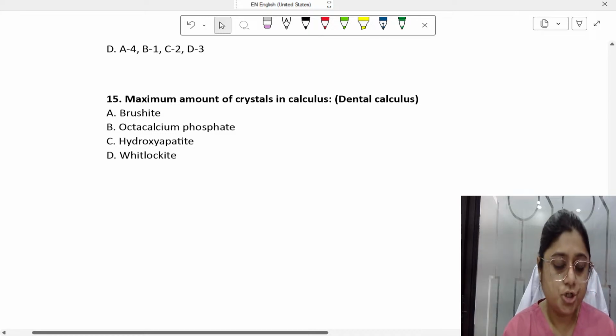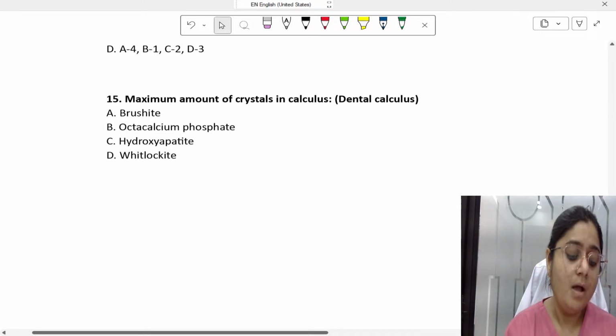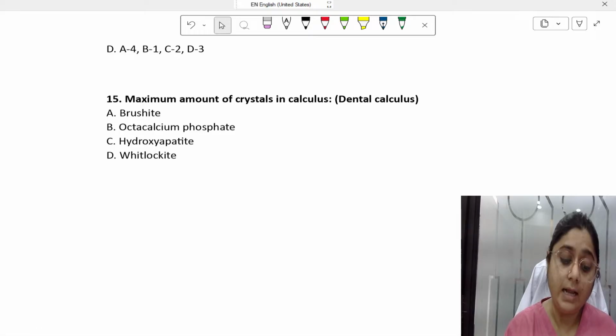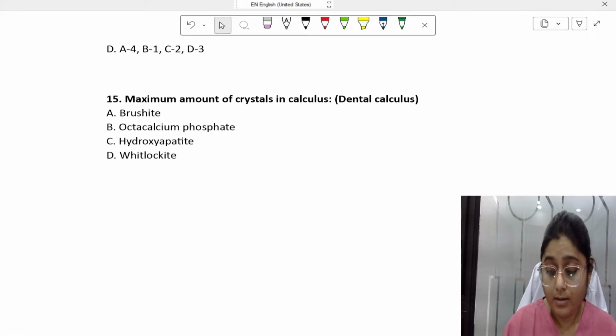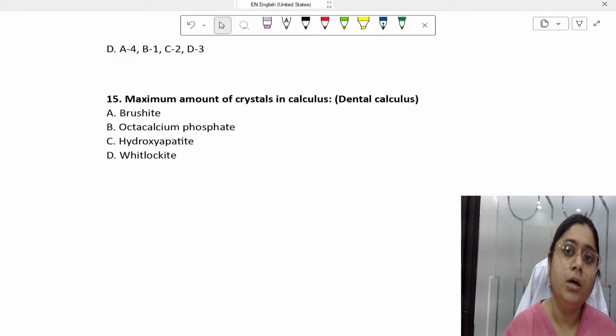Then the last question of today's discussion: maximum amount of crystals in calculus. From dental calculus, you need to be very thorough with the composition of supragingival and subgingival calculus. The crystalline structures present are hydroxyapatite, brushite, magnesium whitlockite, and octacalcium phosphate. All those four are the major crystals present in dental calculus.